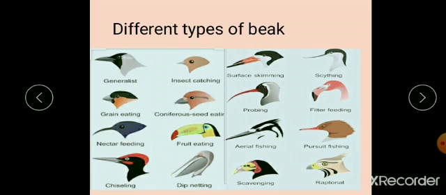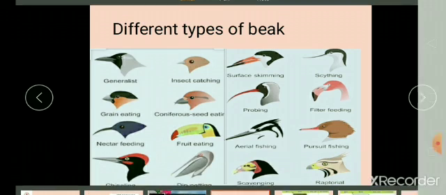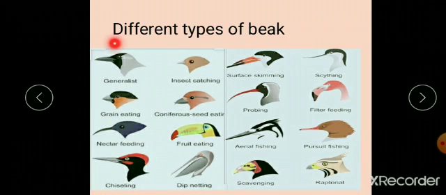See, I have displayed different types of beaks of different birds. You can see each bird is different from each other. Their beak is also different from each other. But the function of a beak is the same. They all are using their beak to eat and to hold their prey. But still they are different from each other.